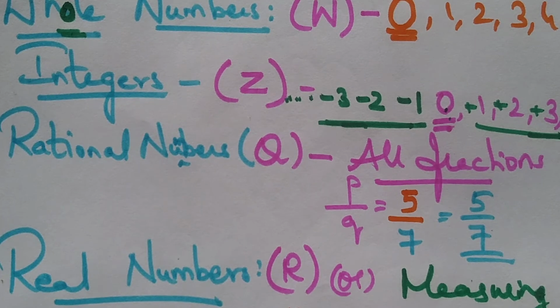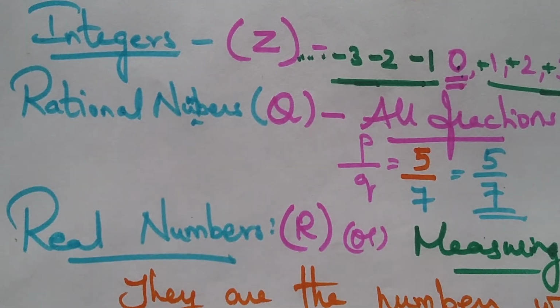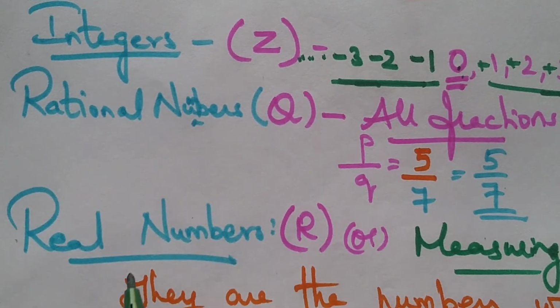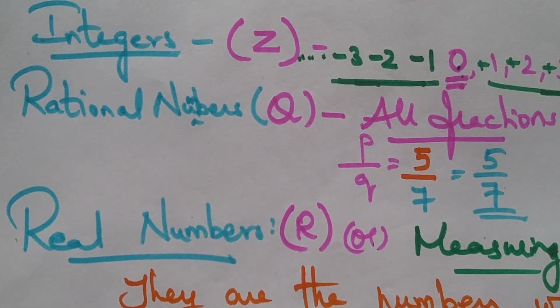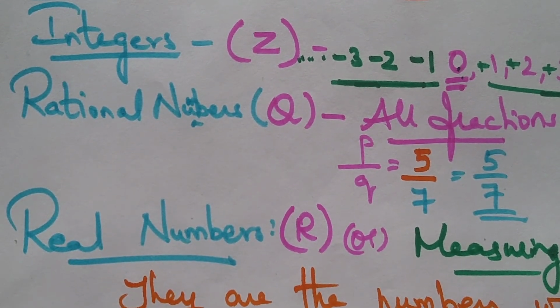We will look at each of these in the upcoming videos. And next, real numbers, which we can also call measuring numbers, are represented by the capital R. So what are real numbers? They can be rational numbers and they can also be irrational numbers. Rational and irrational numbers, of course, we can see in the upcoming videos.